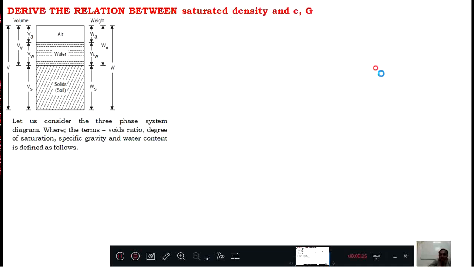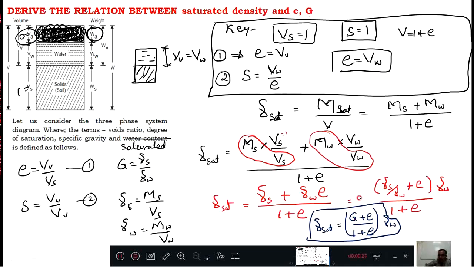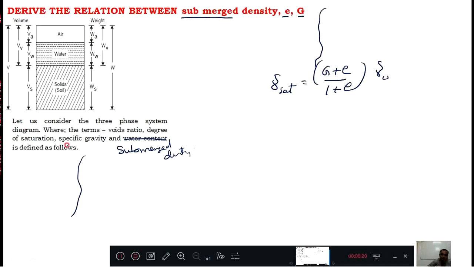Just previous, go back. Now see, this equation I write. Means in an examination, if it is asked for 7 marks, do this one till here, and after that, according to Archimedes, gamma submerged, we will call it gamma dash, equals gamma sat minus gamma w. You write it according to Archimedes.